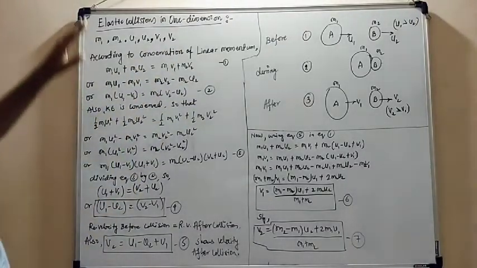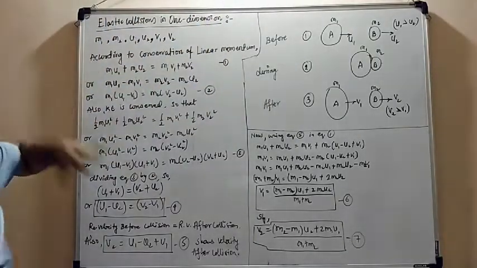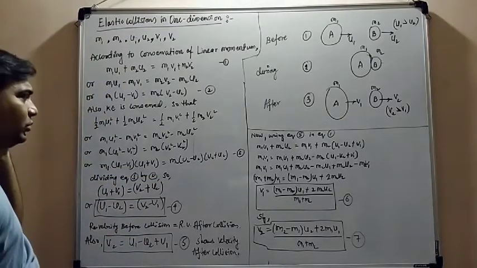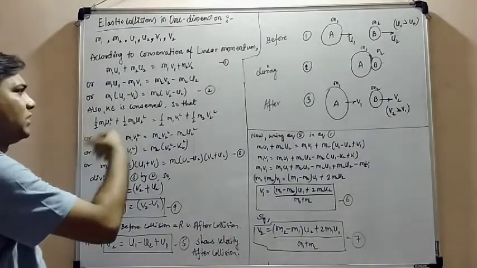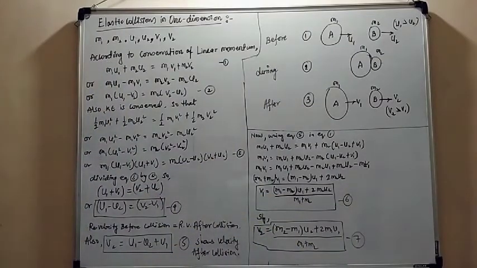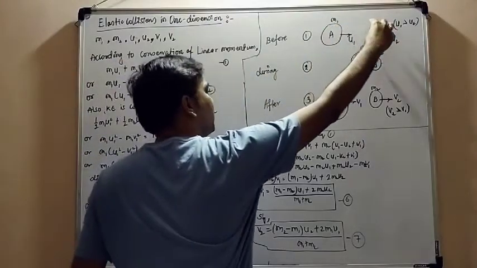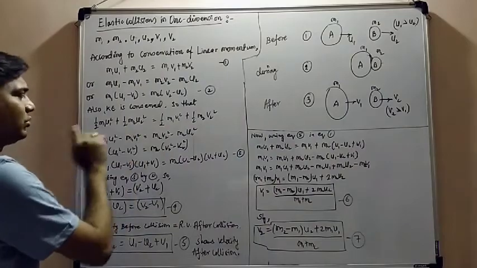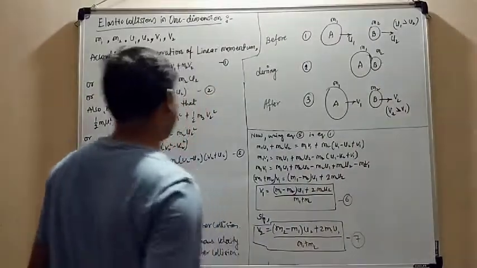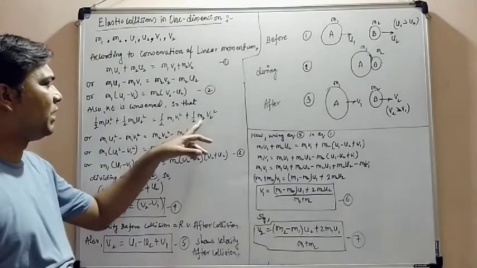Now it is an elastic collision, so the linear momentum is conserved as well as the kinetic energy. There will be no loss of kinetic energy. So we again apply the kinetic energy before collision and after collision. Before collision, the kinetic energy is half m1 u1 square plus half m2 u2 square. Similarly, after collision, it is 1 by 2 m1 v1 square plus 1 by 2 m2 v2 square.